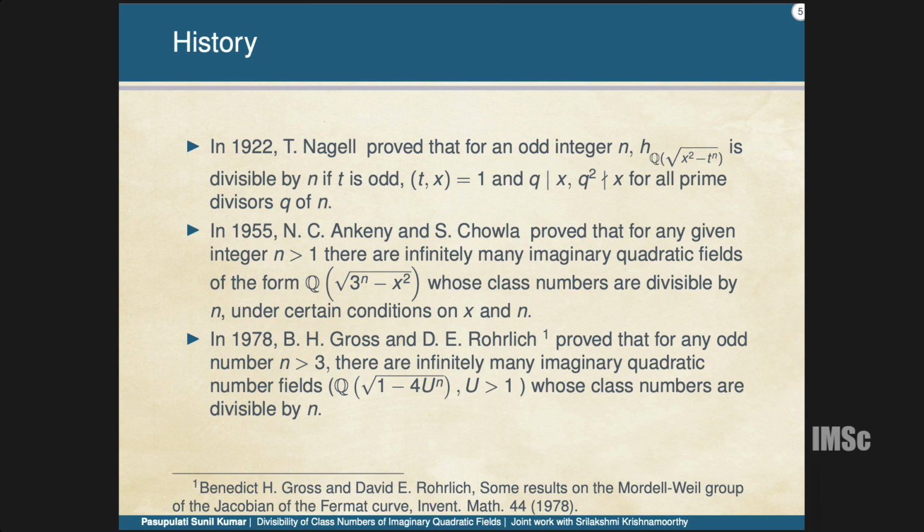And this is in 1978, Gross and Rohrlich. This result is really important. This is another result, where they have no conditions on u. They just have that, given n, if you consider any u greater than 1, n divides the class number of Q adjoin root of 1 minus 4u^n. Actually they used some geometric techniques, but later on Stephen Lipovski gave an easy proof using just basic algebraic number theory. I am just listing a few, but there are a lot more results on divisibility of class numbers, which I am ignoring for the time constraint.